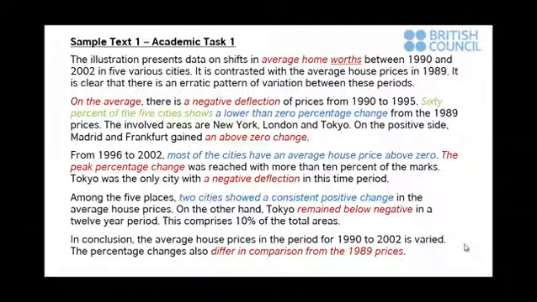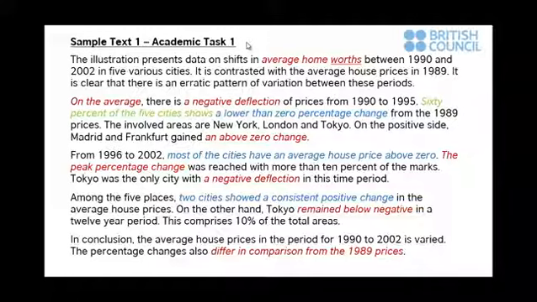This academic Task 1 looks at changes in house prices in a number of cities over a defined period of time. This task calls for you to write at least 150 words, and this example comes in at 197 words in total, which is fine. Now let's look at the marking criteria that Rob described earlier.